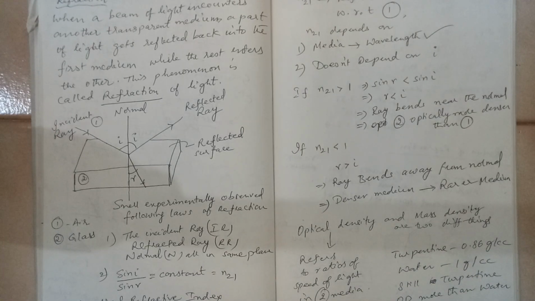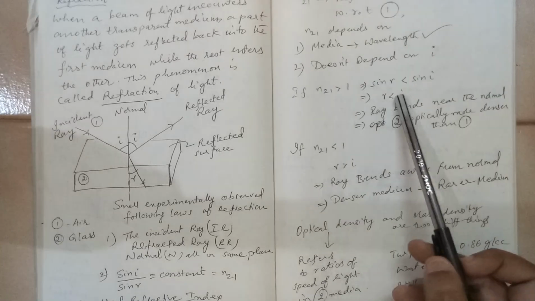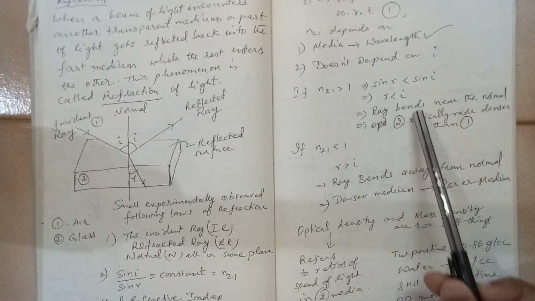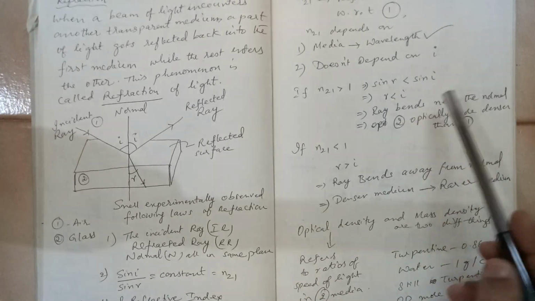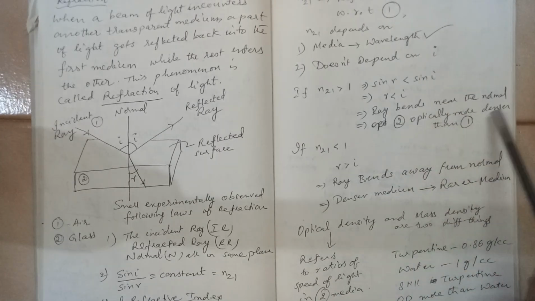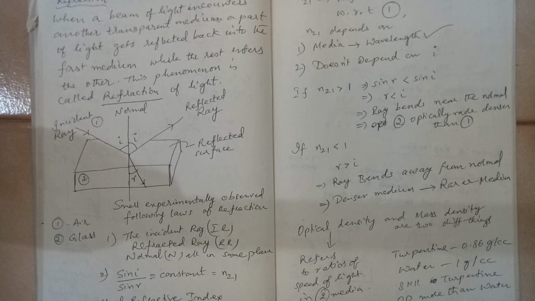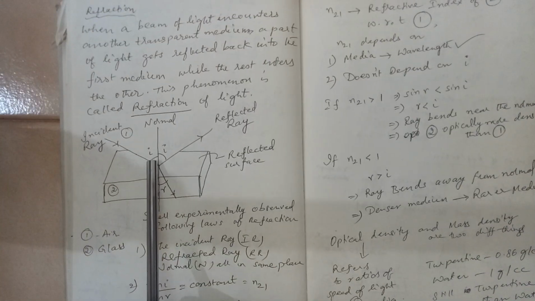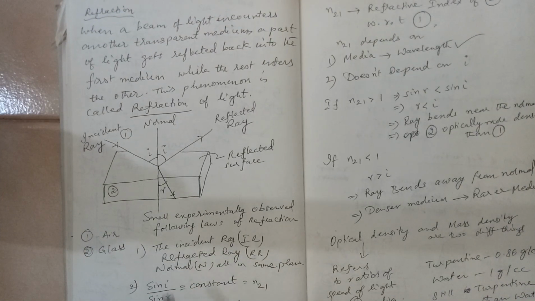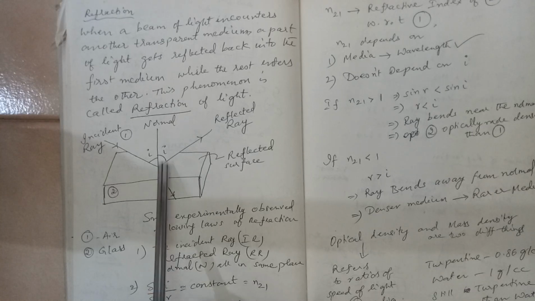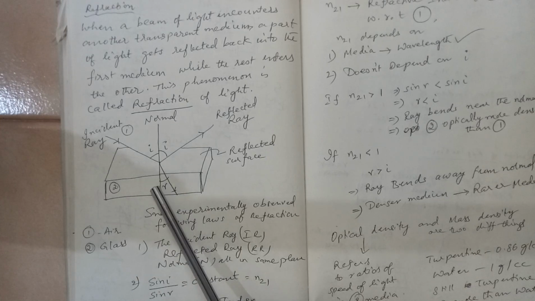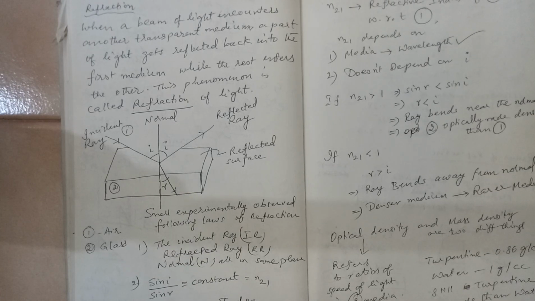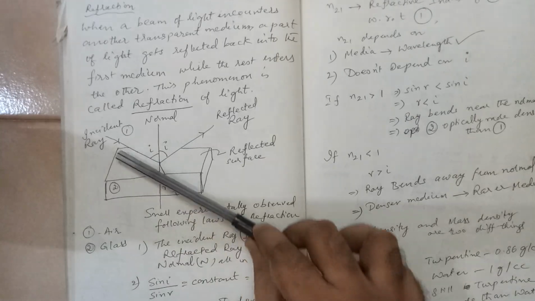You write that sin 45 is less than sin 90. That means 45 is less than 90. So r is less than i. r is less than i means the ray bends near the normal. r angle is less, i angle is more. That means the ray might have come at a greater angle but went at a lesser angle. It might have come at 60 degrees but it went at 30 degrees. So what will happen? It will bend near the normal, isn't it?